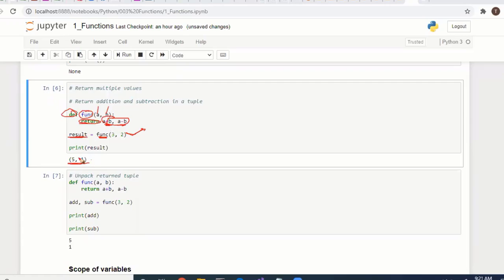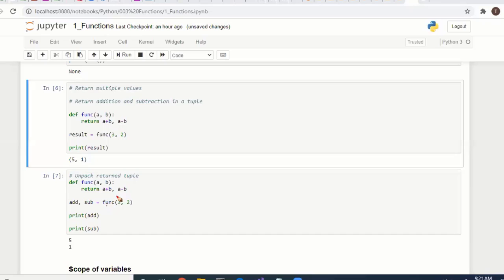What is this? It is a tuple. So if you return more than one value with comma separated values, it returns a tuple. We have packing and unpacking properties in tuples, so we can apply them here.